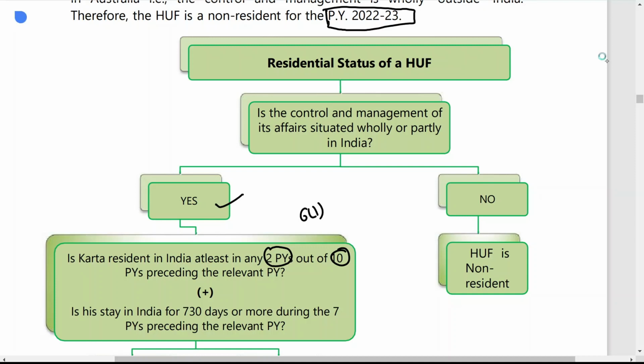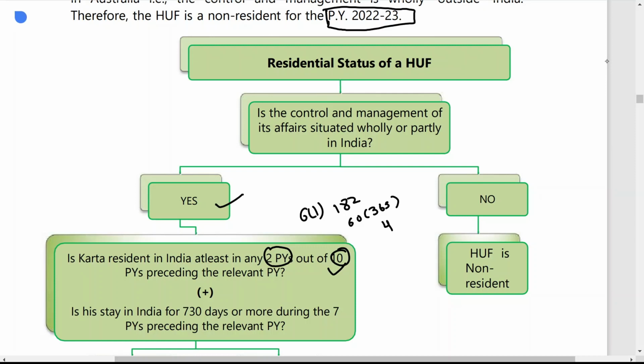And what are those basic conditions? He must be present in India for at least 182 days, or 60 days and 365 days during 4 years. So you have to check whether he is a resident or not by the first condition. The second condition is very simple.